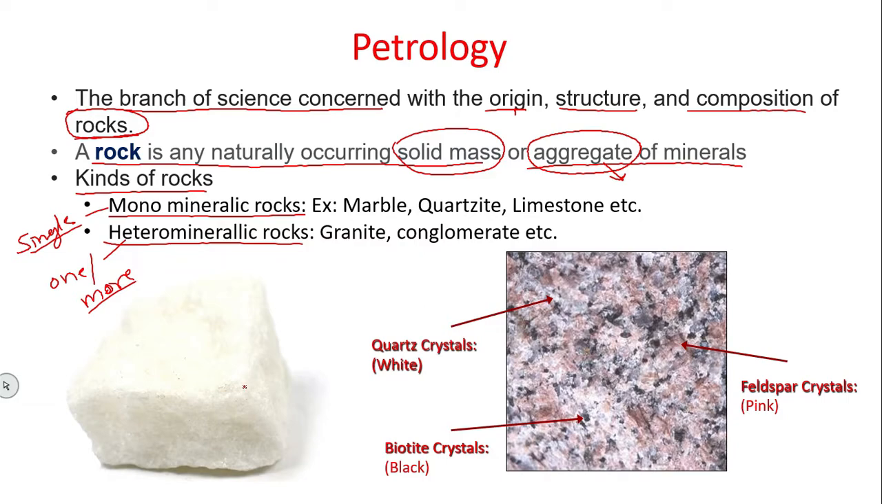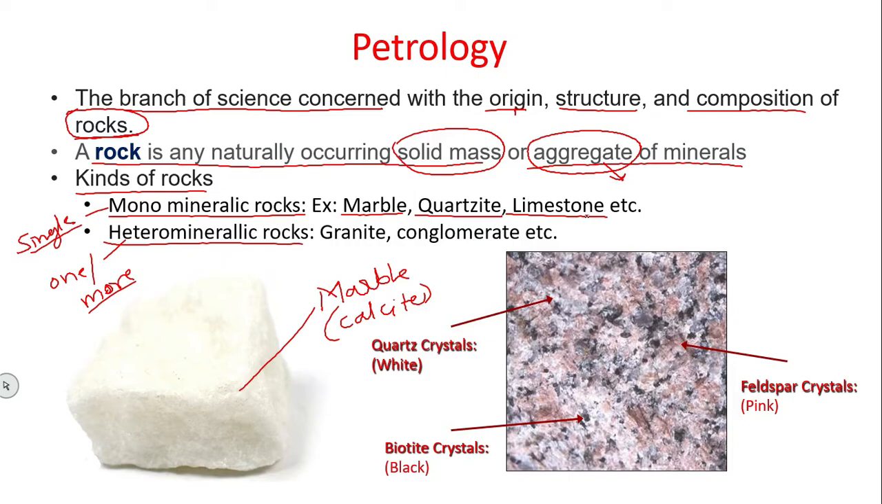Now, here one example is there. This white colored thing is marble, and this marble consists of only one type of mineral, that is calcite. Among monomineralic rocks you can see marble, quartzite, which contains only quartz, one type of mineral, and limestone, which again contains calcite. These three rocks given as examples consist of only one type of mineral, because of that it is called monomineralic rock.